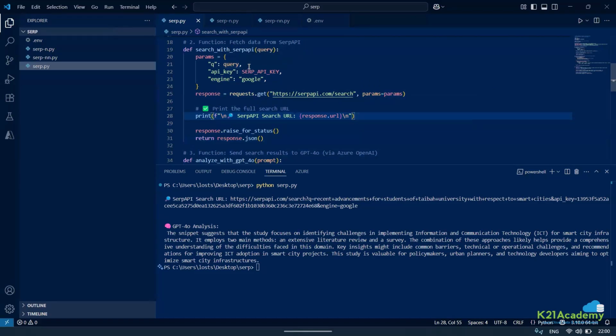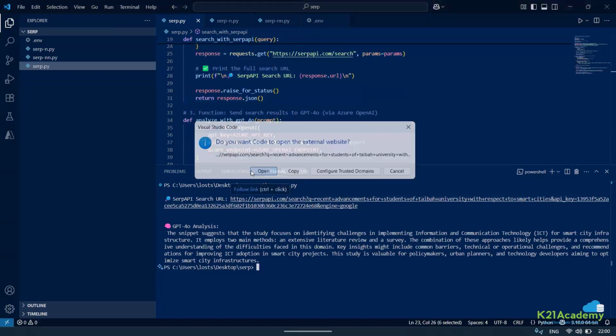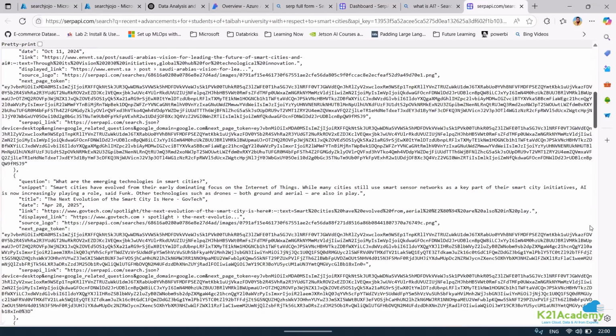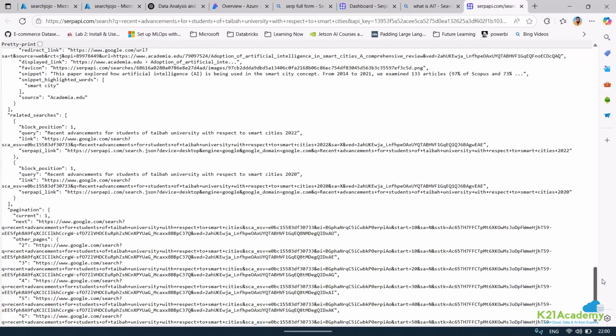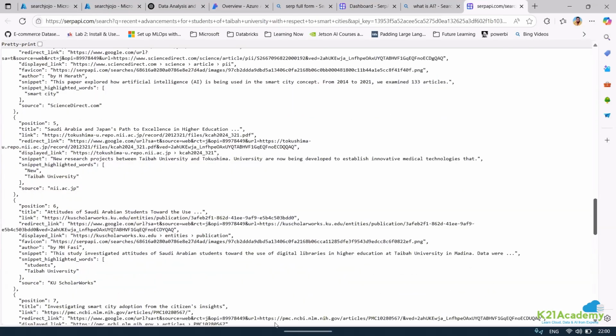By default, it can do 3 queries, the top 3 queries it takes. Then it takes the key, and then the engine. I think we can change the engine also, we can check for a different engine. Then I'm just printing that SERP API. If I click on this, this is a SERP search. This is actually a proper search that you're getting from Google. Based on the top 3 search results, it has gone ahead and given me a result.